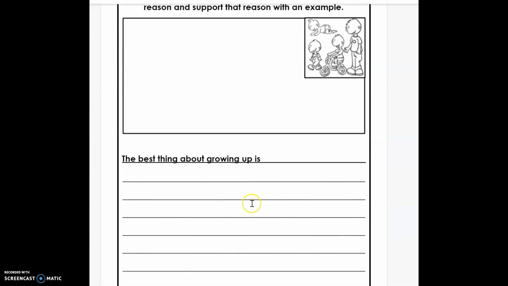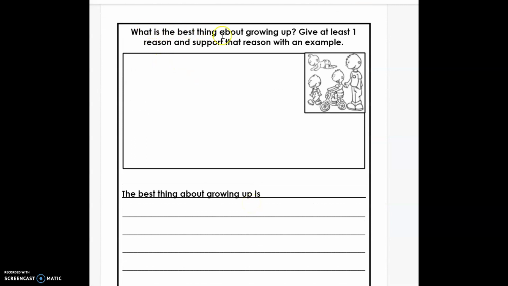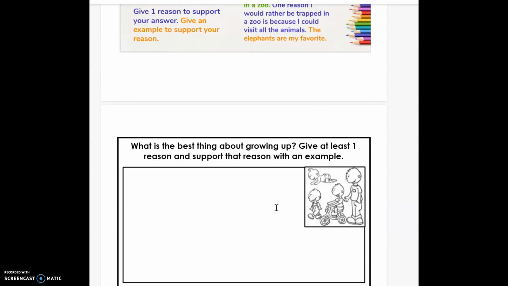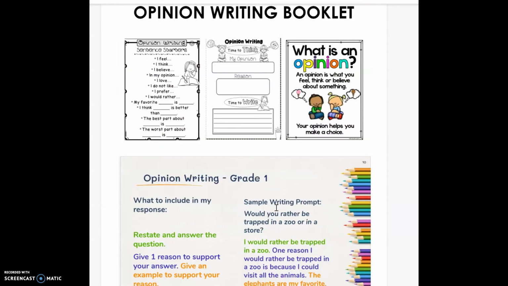So it's right here. The one that you are going to write about is, what is the best thing about growing up? And you're going to give at least one reason and support that reason with an example. So you're going to say the best thing about growing up is, and then you're going to say why, okay, because, and then you're going to give me an example just like Ms. Shahid gave you an example. So you see over here, you have to write your opinion, your reason, and your example, and then you're going to write all of it together.